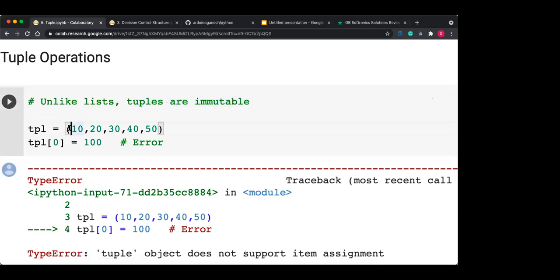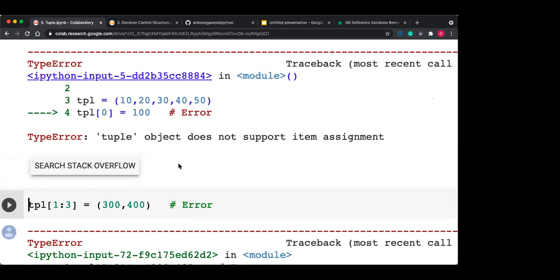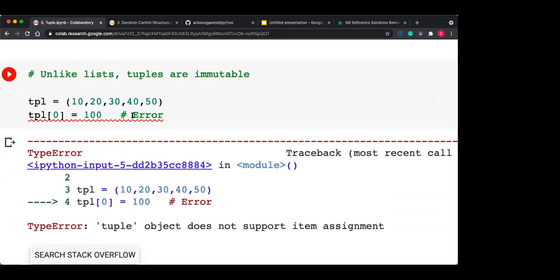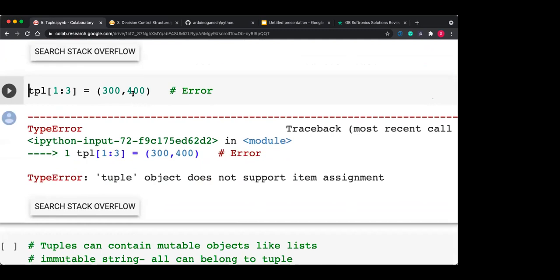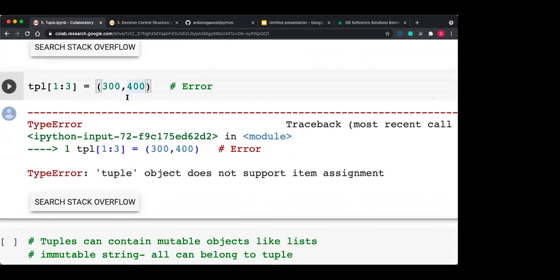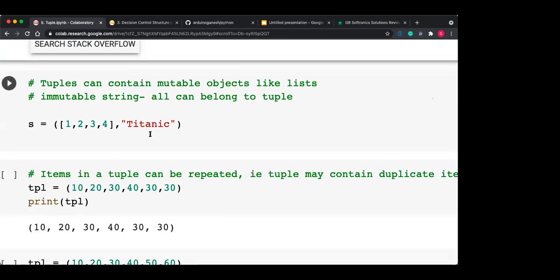So if it is a list, then I can do this. But if it is a tuple, then it gives an error. When I run this, it gives: tuple object doesn't support item assignment. So tuples are immutable, like strings. So this is also an error, 1:3. You cannot modify the items, or add new items into the tuple also. The size is fixed, data items are fixed.